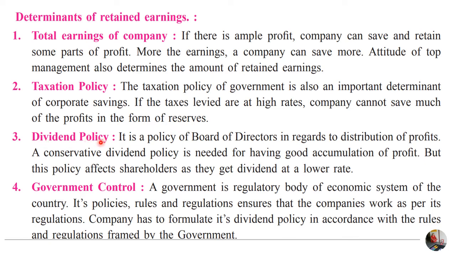Next is dividend policy. It is the policy of the board of directors as to how much amount is to be distributed as profit. A conservative dividend policy is required for accumulating the profit. So, in any dividend policy which the company makes, if it has a low rate of dividend, then the company can have more amount in reserves, as it is paying less dividend to the shareholders by keeping a low rate of dividend.